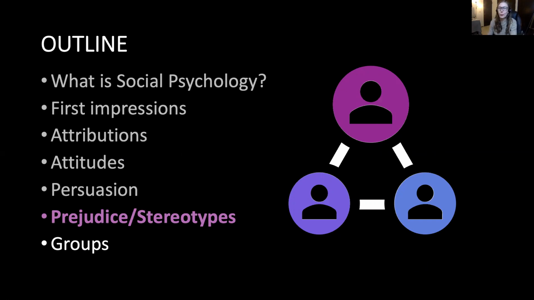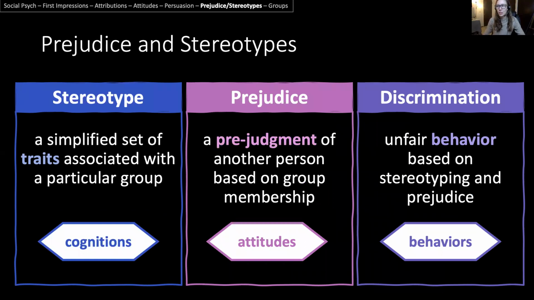Okay, so let's get into prejudice and stereotypes, which are words that sound really similar. So let's break down maybe some common words you've heard associated with this topic and how they're different. First, starting off with stereotypes. These are traits. So they're simplified, not always accurate, but simplified traits that you tend to associate with a particular group. So this can be a racial group, a gender, local, what area you're in, whatever type of group. These are thoughts you have about that group. These are cognitions. Whereas